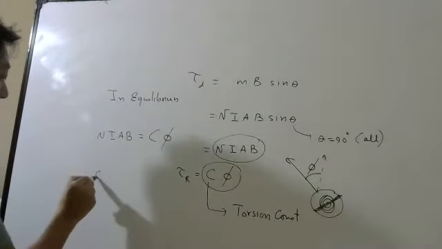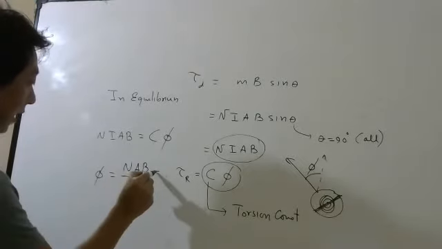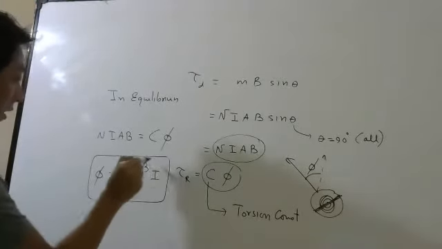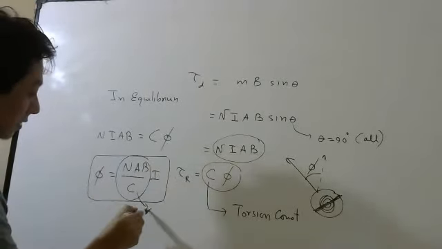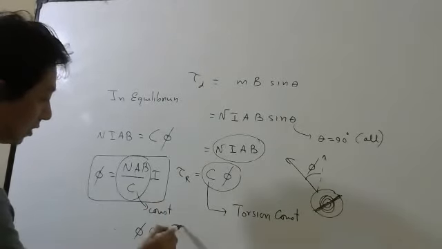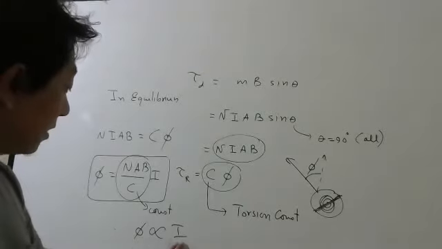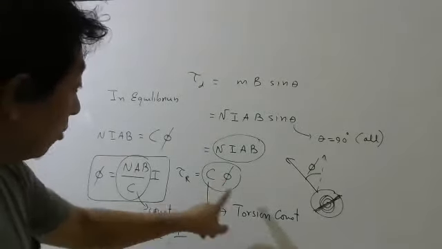And then we found deflection is equal to NAB by C times current. And this was constant. Therefore, deflection is proportional to current. So this was how we measure current by using the angular deflection.